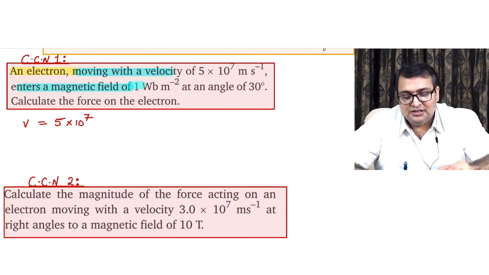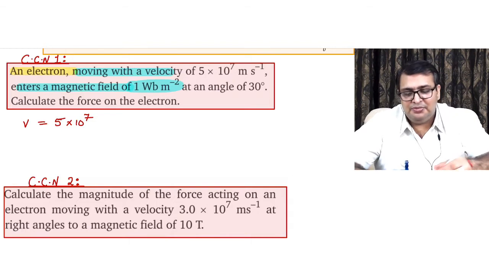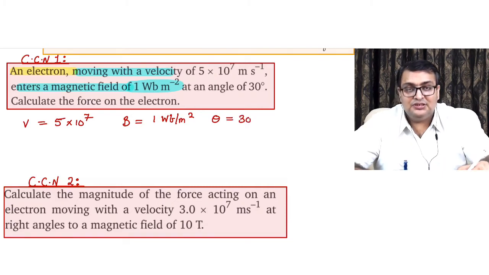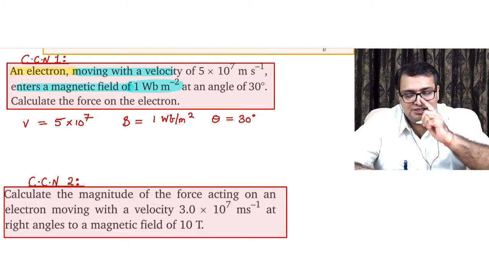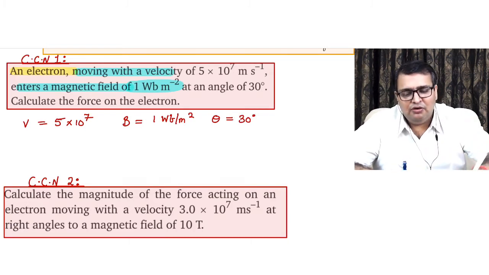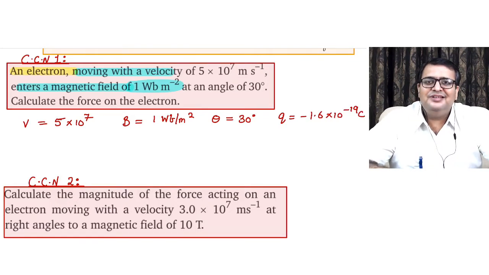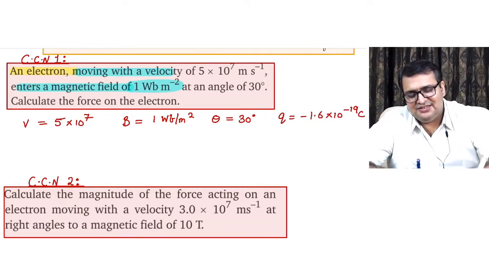The magnetic field is 1 Weber per meter square, so B equals 1 Weber per meter square. Theta is equal to 30 degrees, so that is given. They are asking the force on the electron. The value of Q is negative, minus 1.6 into 10 to the power minus 19 coulomb. Everything is given. Just plug in the values and get your answer.